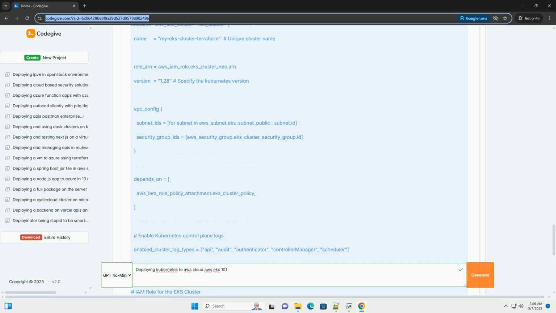nodeGroups defines the configuration for the worker nodes. name is the name of the node group. instanceType is the EC2 instance type to use for the worker nodes. t3.medium is a good starting point for testing. desiredCapacity is the initial number of worker nodes. minSize is the minimum number of worker nodes. maxSize is the maximum number of worker nodes. EKS will automatically scale the number of worker nodes between minSize and maxSize.